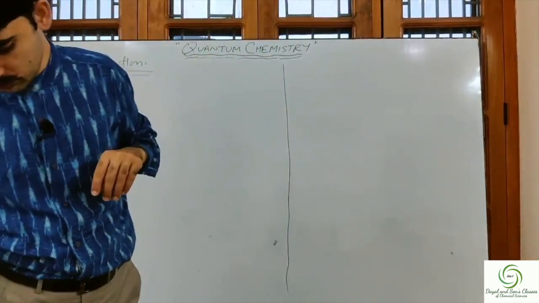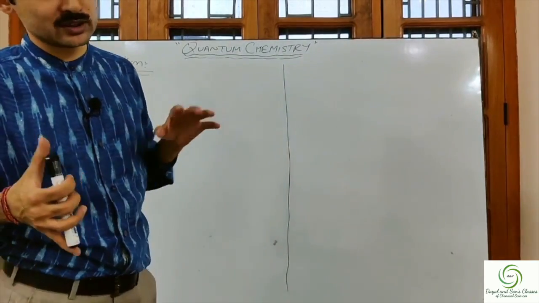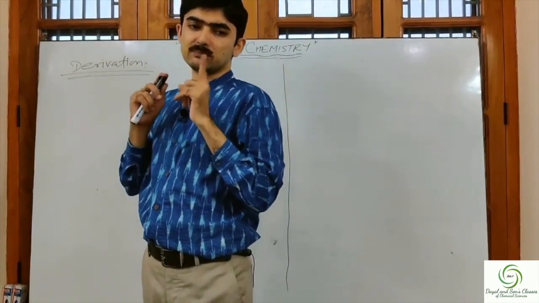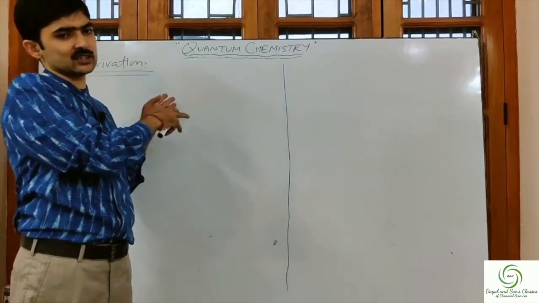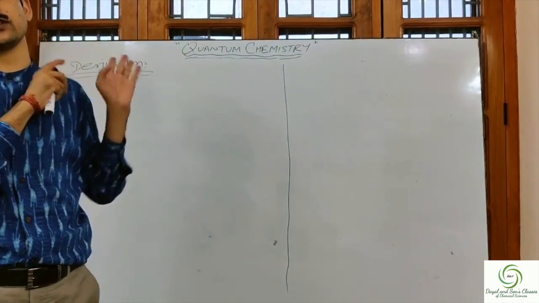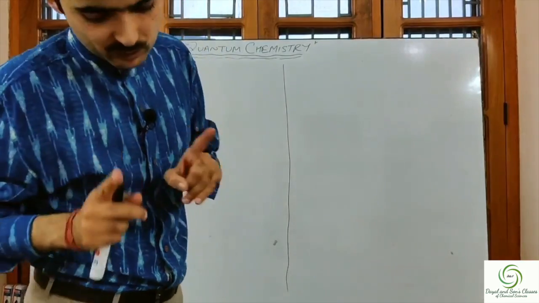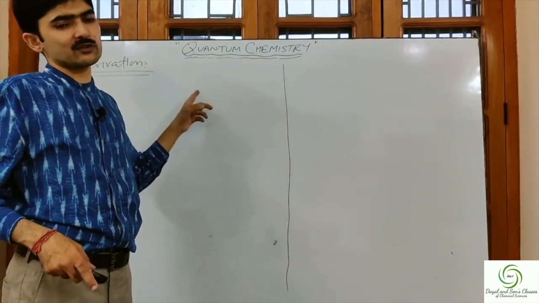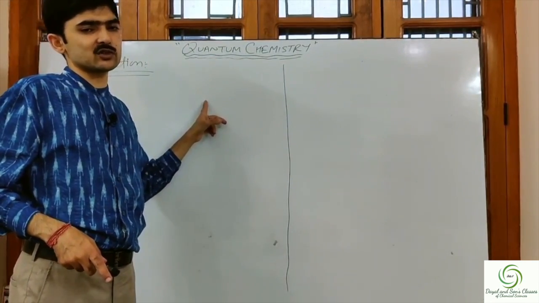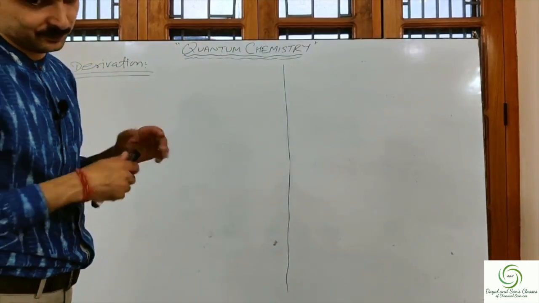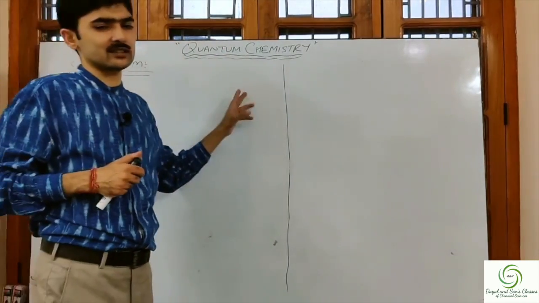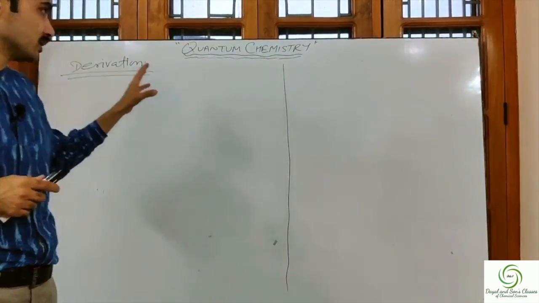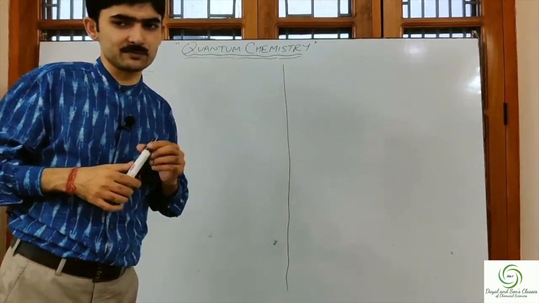Actually there are two forms. One more thing I want to tell you. The Schrodinger wave equation has one more form, that is the time dependent form, and the equation that we have discussed just now is the time independent Schrodinger wave equation. Please note that the previous equation, the three-dimensional Schrodinger wave equation, was time independent. There was no term of time there. Now let us discuss the derivation of this time independent one.